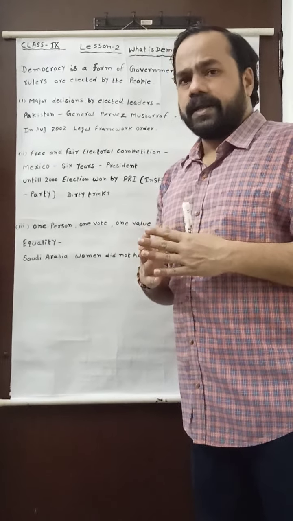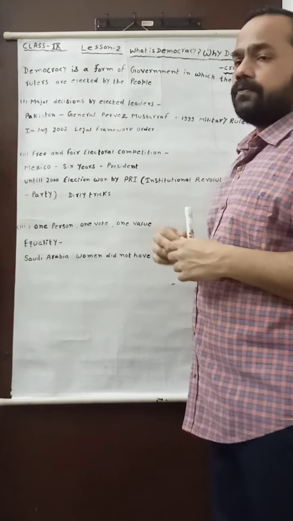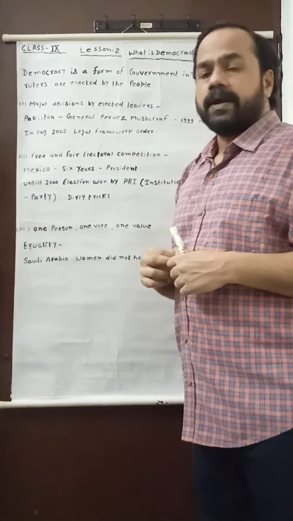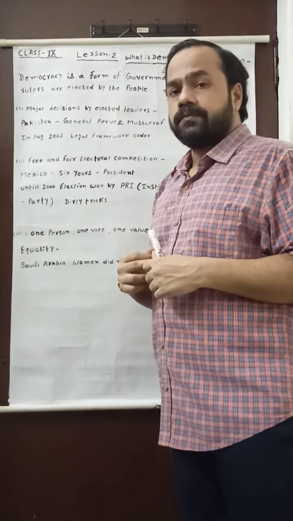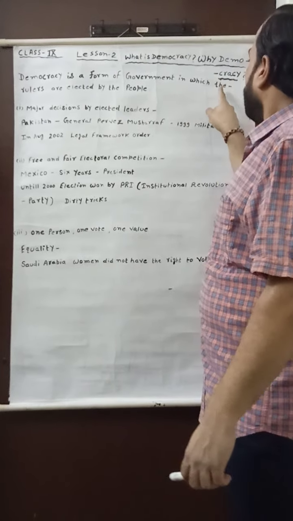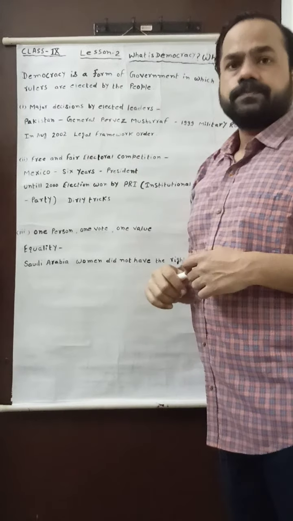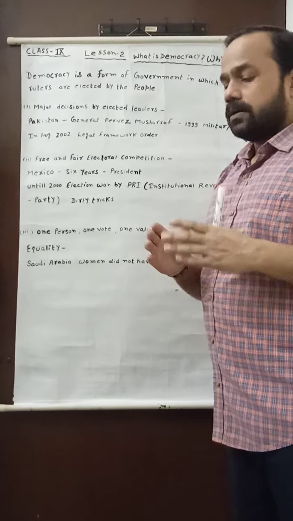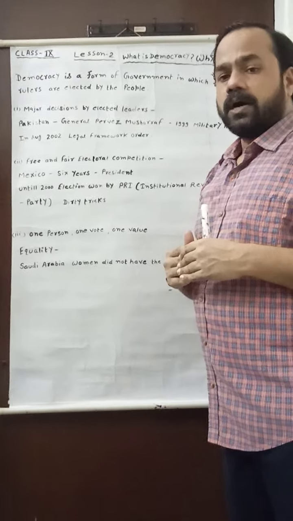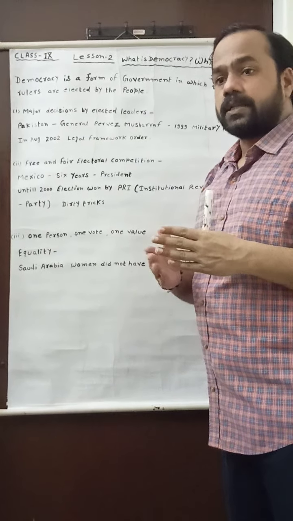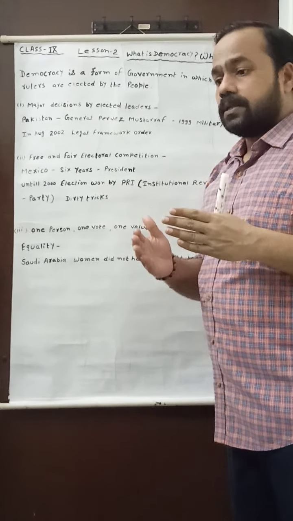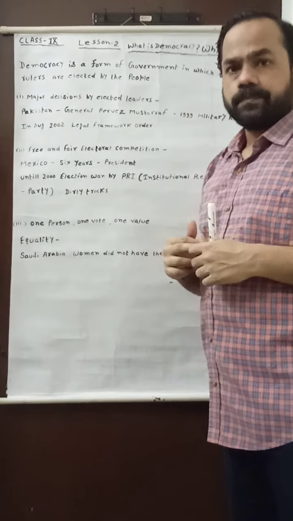So here we find this common definition of democracy, but when we start to discuss this definition, we find some questions from this definition or statement. First of all, who are the rulers? Means how the rulers will be elected, how the rulers will form the government, and how they will take decisions to run the country, and what are the powers and what are the limitations of the rulers in democracy.